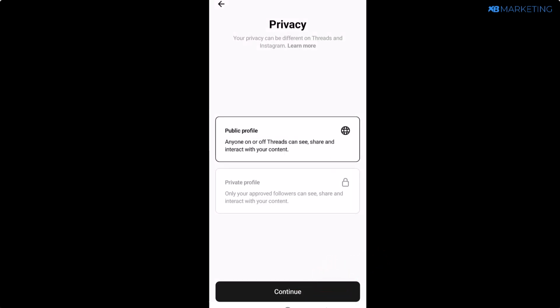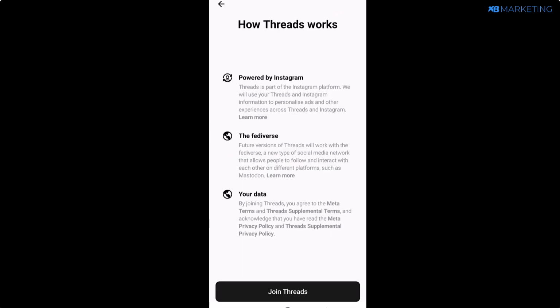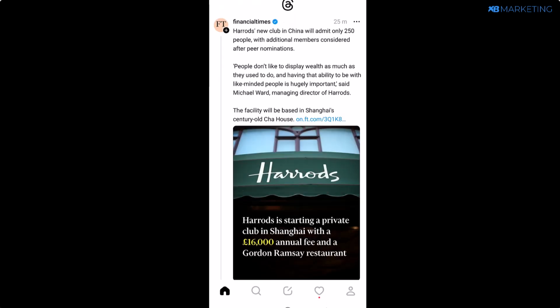And once you do that, you want to also make sure you set your profile to public and click on Continue. Then all you need to do from here is to click on this next button. Now you want to click on Join Threads. Once you do this, all you need to do is to come over to your profile. Then the next step is to add some content to your Threads app.